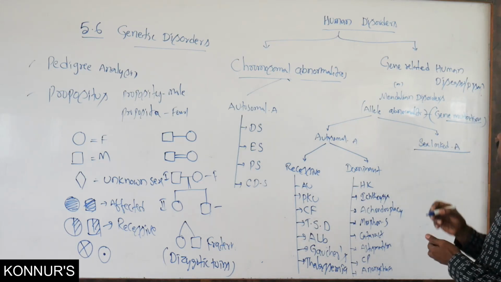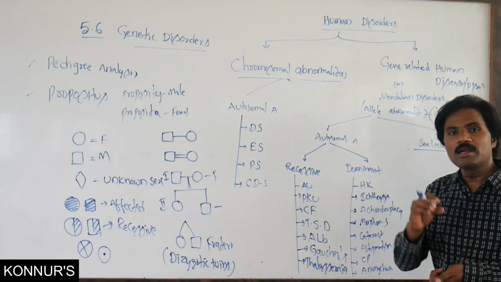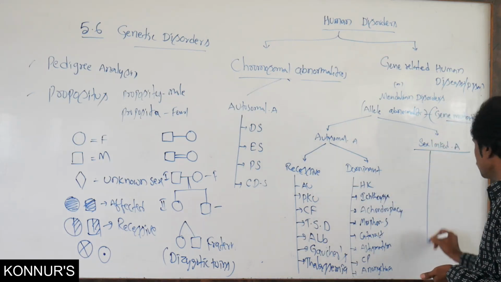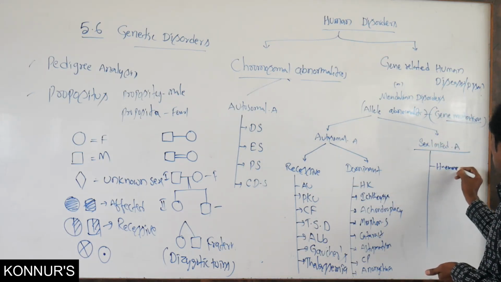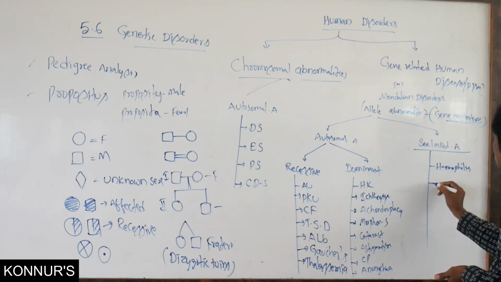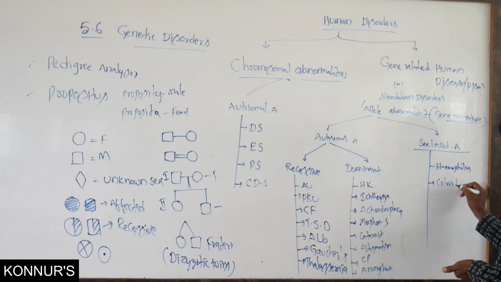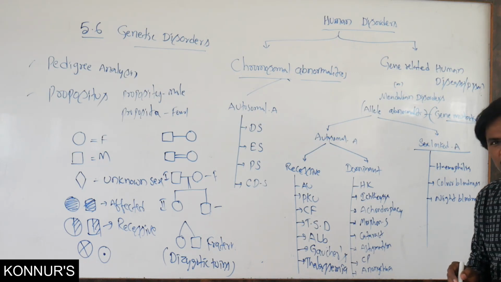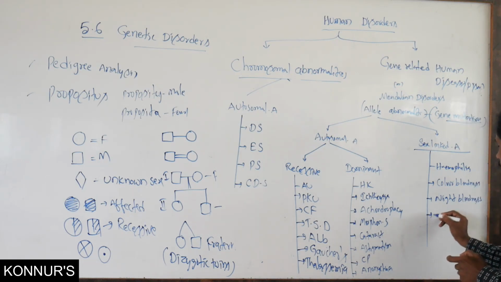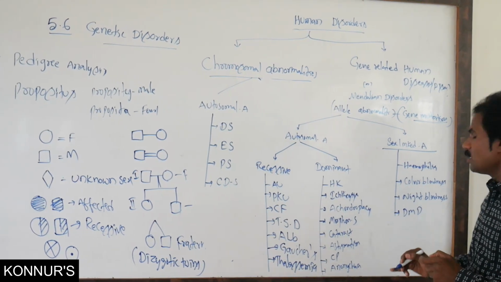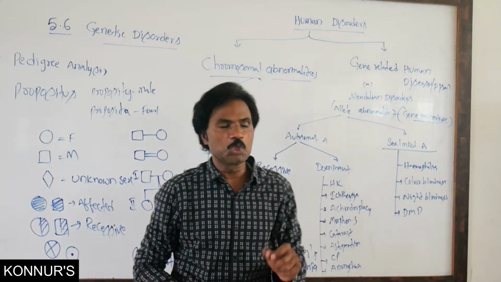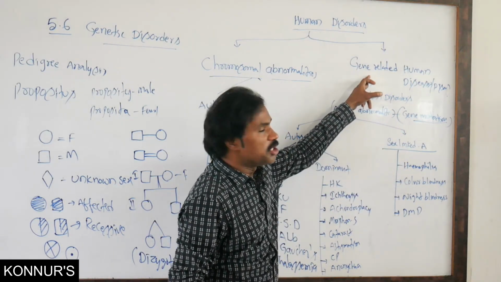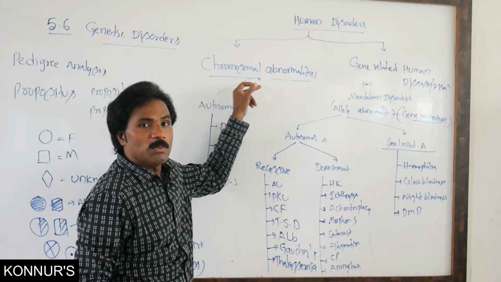Then sex-linked abnormalities related to gene mutation, here related to hemophilia. Then color blindness, night blindness. Then Duchenne muscular dystrophy. So these are gene related, and these are related to chromosomal abnormality.